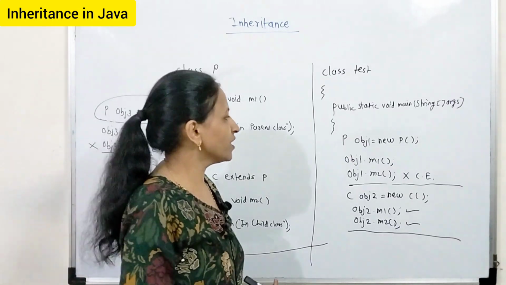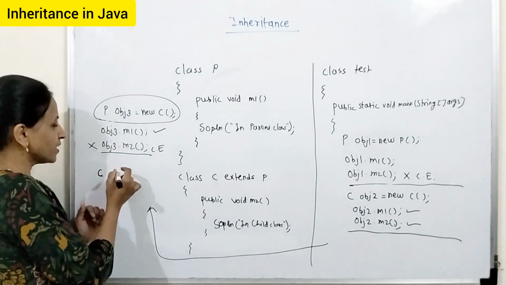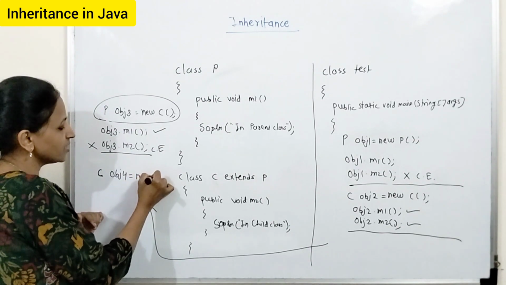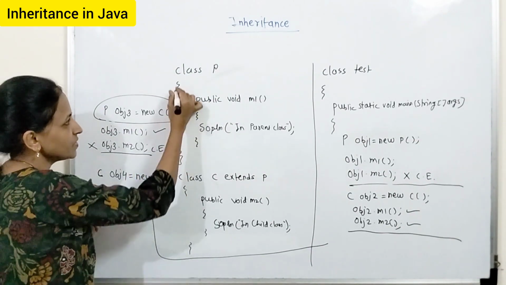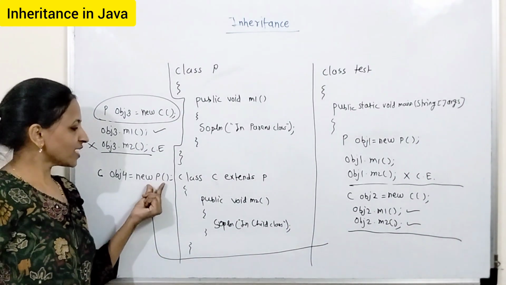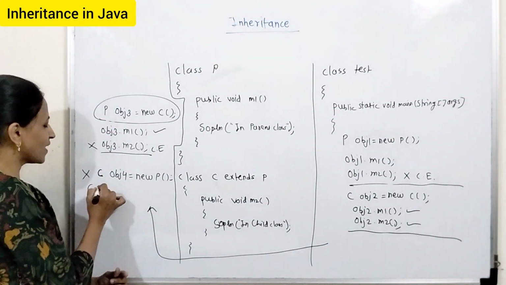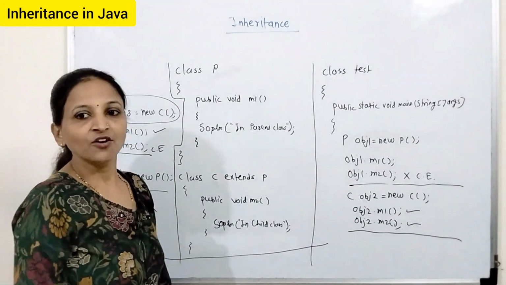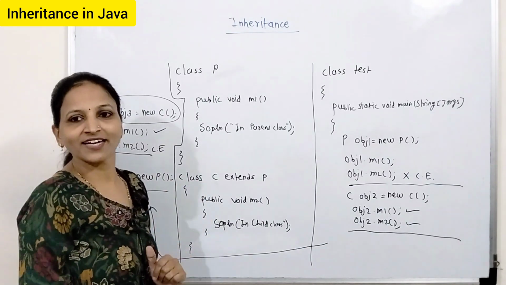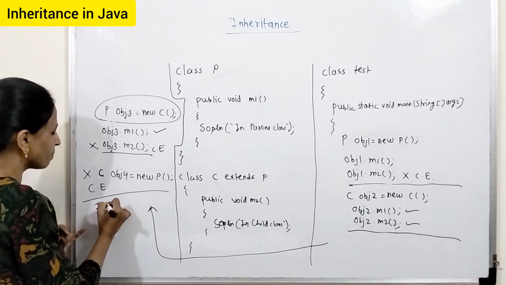This is the point. Next, suppose I am writing a reference of type child, like C obj4 is equal to new P. Means here what I am doing? Reference is of type child, and inside that I am storing an object of parent. Here you will get a compile time error, but you must know this point. We cannot store any parent class object in the reference of a child class. Getting? Here again you will get an error. That error will be incompatible types.